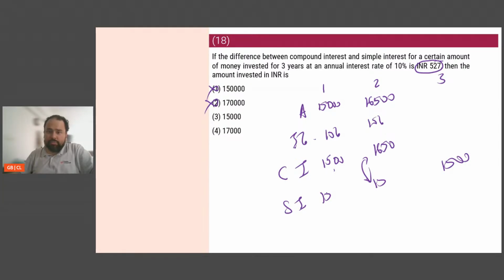15,000, 10% is 1,500. Here again 1,500. Here 1,500, 1,500. Here it becomes 16,500, 1,650. In the first year, the difference is how much? It is 150. Next year, what is happening? This 1,650 gets added. So 16,500 plus 1,650, that's 18,150. Iska again 10% is going to be 1,815. Look at the difference. Difference is 315. I wanted 527. Not possible.